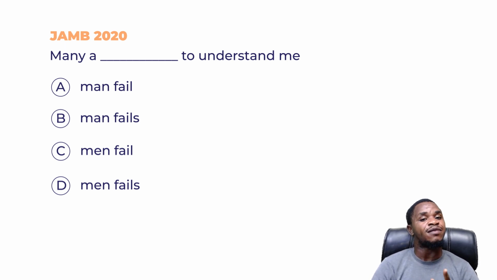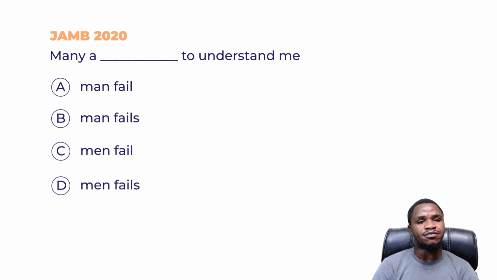And then we quickly skip to option C. Option C says many a man fails to understand me. Like I said, this is a measurement concord, so it's obviously not the answer. And then option D says many a man fails to understand me. The object and the subject there are not really intertwined, and so D is not the answer.